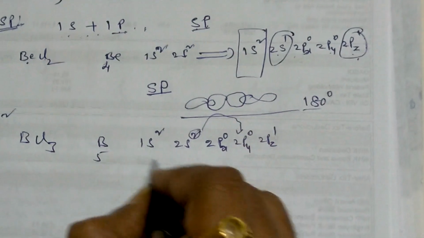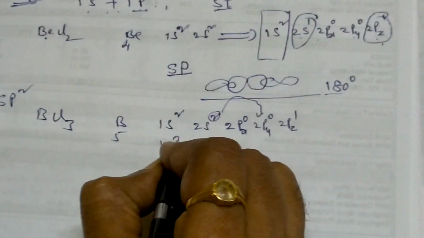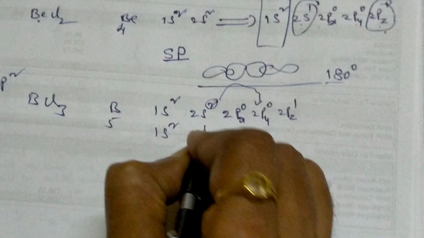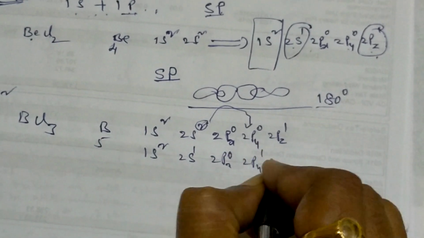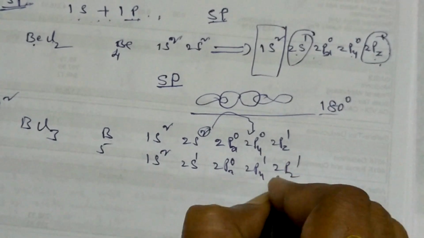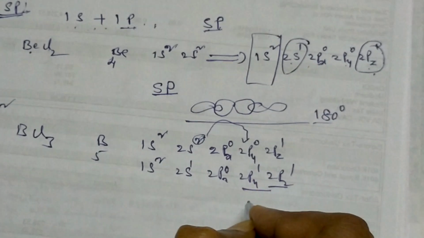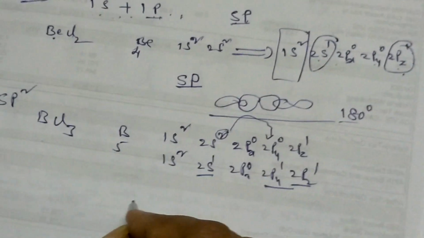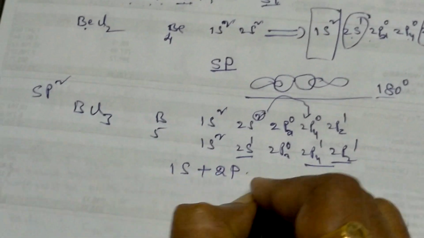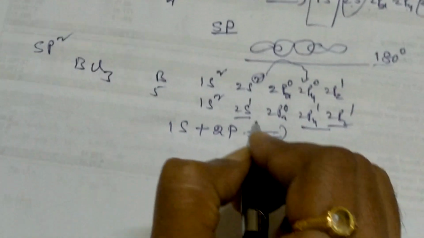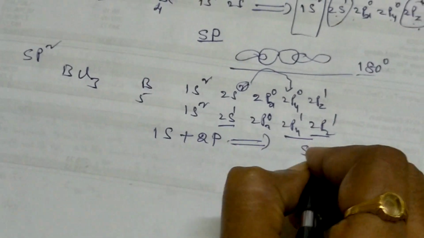So finally it becomes 1s2, 2s1, 2px0, 2py1, 2pz1. These 2 p orbitals and 1 s orbital give a hybrid orbital of sp2.